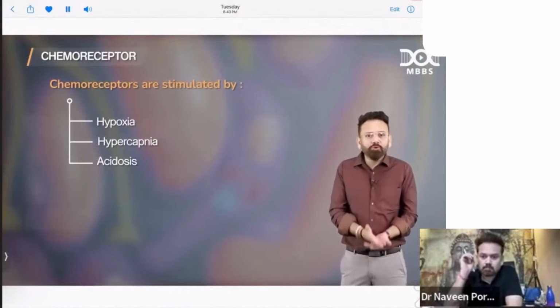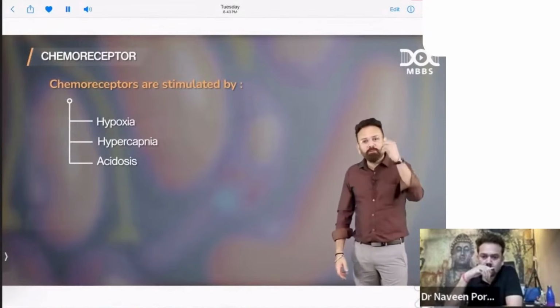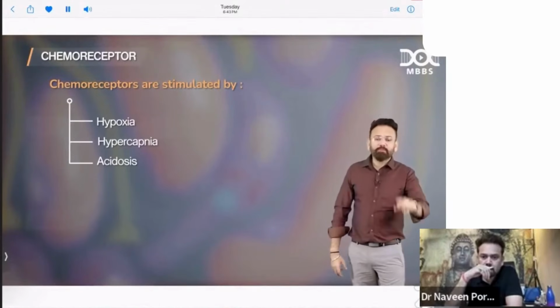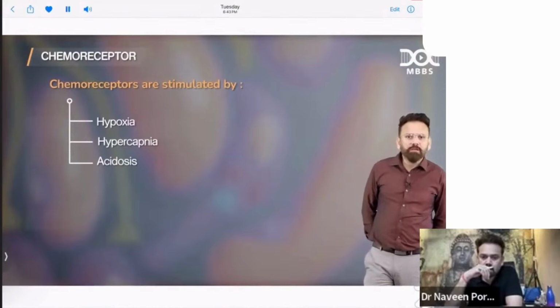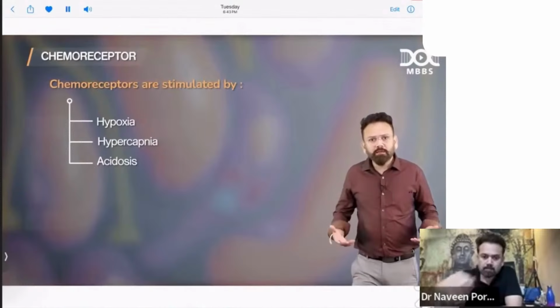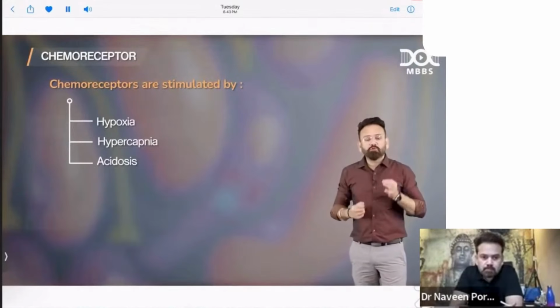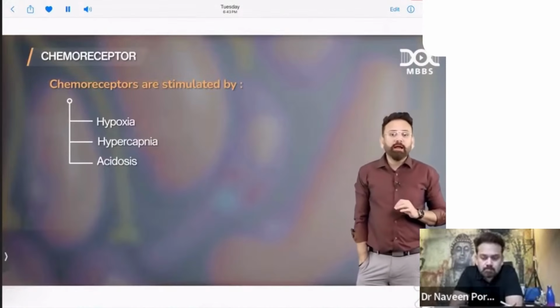The function of BP is to transfer the oxygen. And if BP is low, how oxygen will be high? Yes. So when BP becomes less than 60, we are going to have hypoxia, increased carbon dioxide. It will cause acidosis.